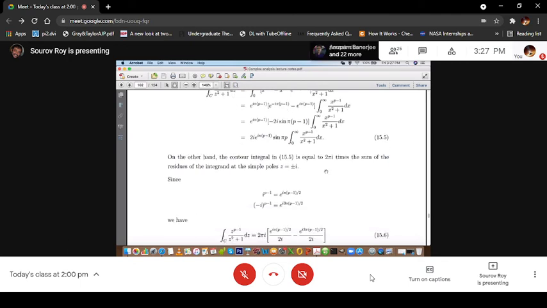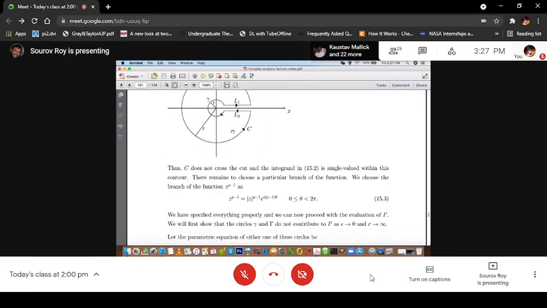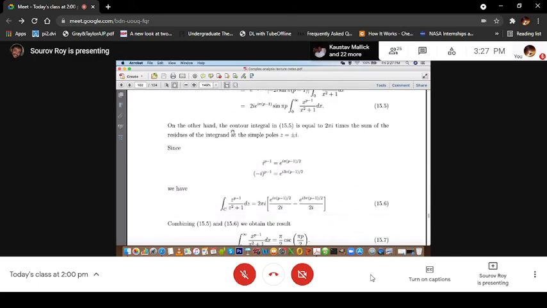So the result of the integration over the contour will become the residues of the integrand at z equal to plus and minus i. Both are inside the contour that we have taken, so you have to calculate the residues.